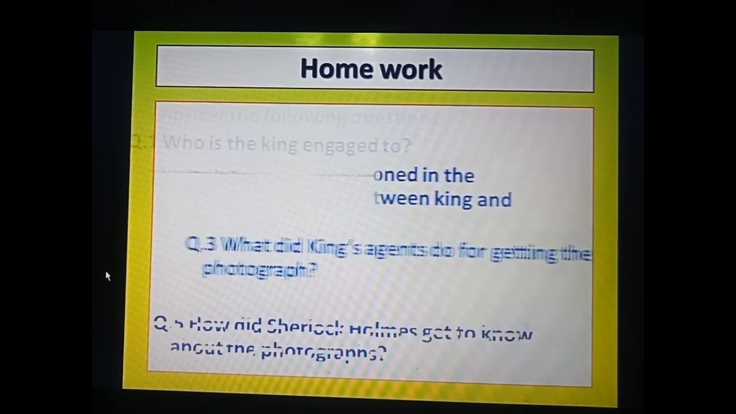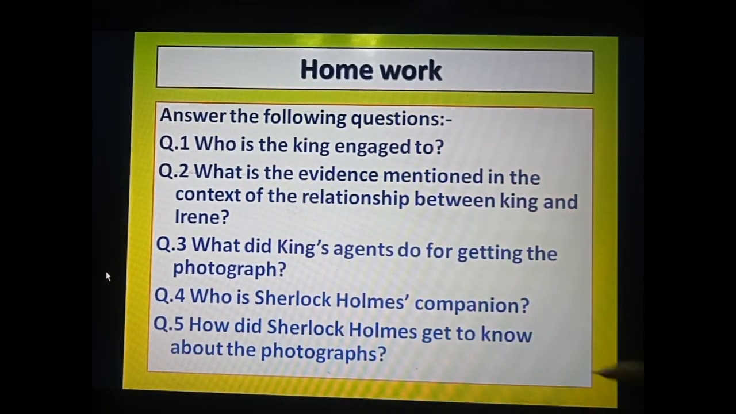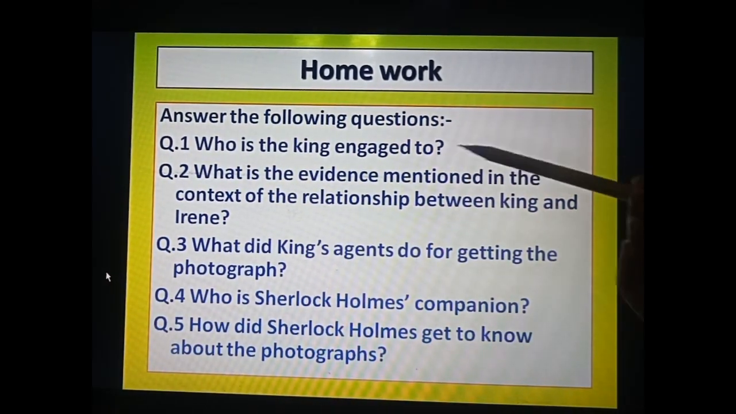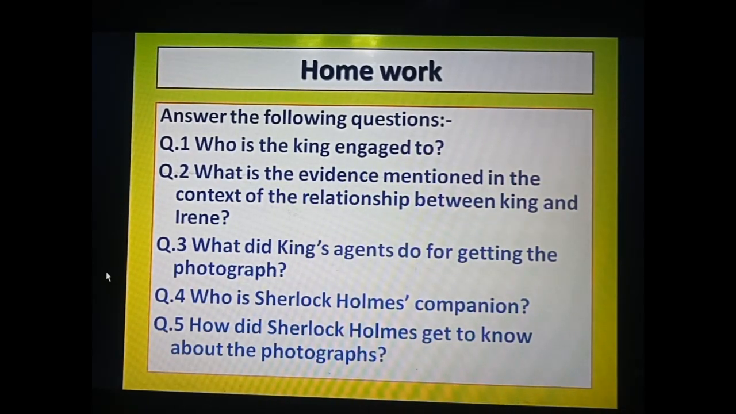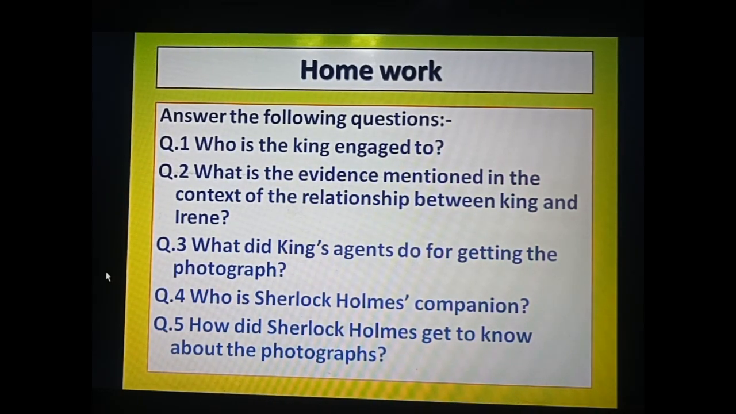I hope you all can do it. Now the homework, again question answers I am giving you. First one: who is the king engaged to? Next one: what is the evidence mentioned in the context of the relationship between the king and Irene? Next one: what did the king's agents do for getting the photograph? Who is Sherlock Holmes' companion? And the last one: how did Sherlock Holmes get to know about the photographs? In this you have to tell the complete incident. What did he do? Fine.